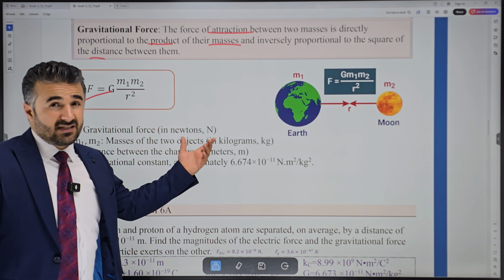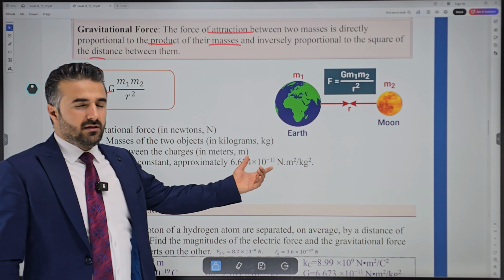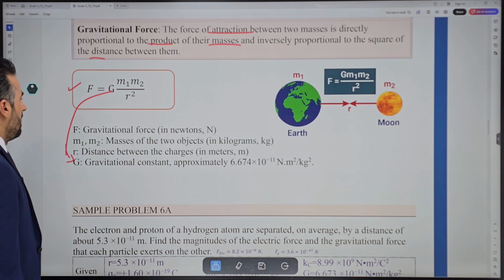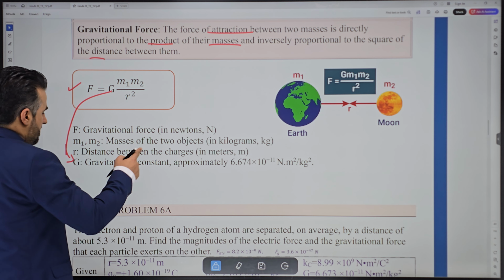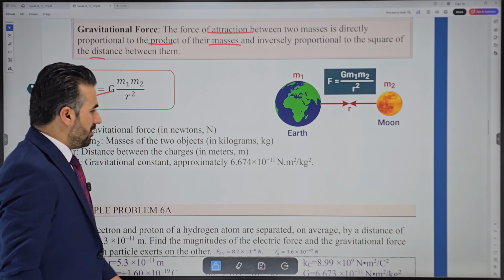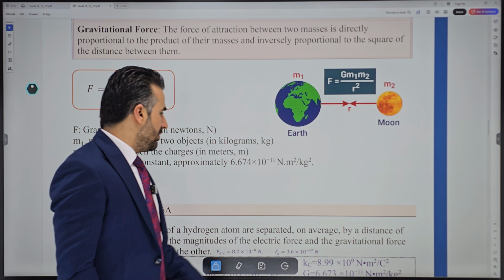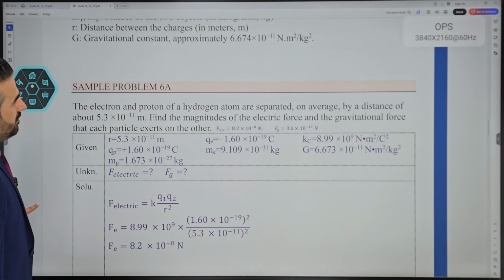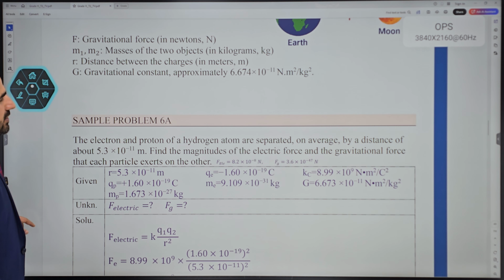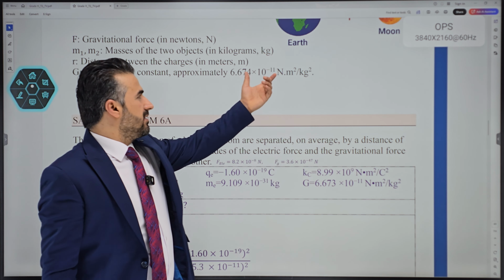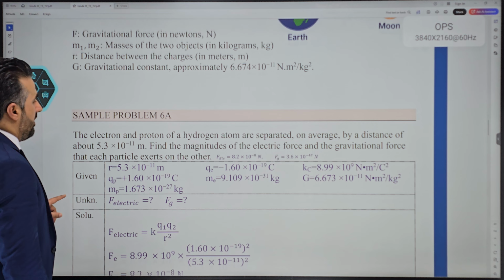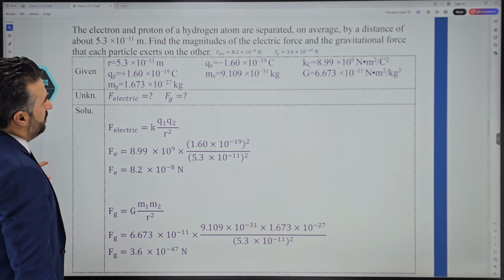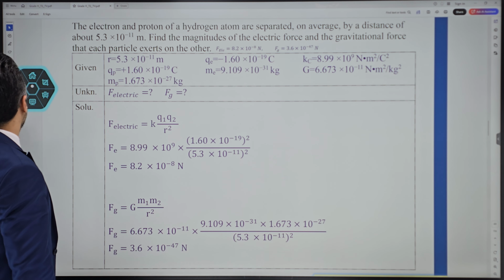In grade 12, we have the same thing, by the way. Then you can memorize it yourself. F is the gravitational force, M1 and M2 are the masses, R is the distance, and G is the gravitational constant, which is approximately 6.674 times 10 to the power negative 11. I hope we said it right the other time. It is 6.67 times 10 to the power negative 11, which is related to both equations here.